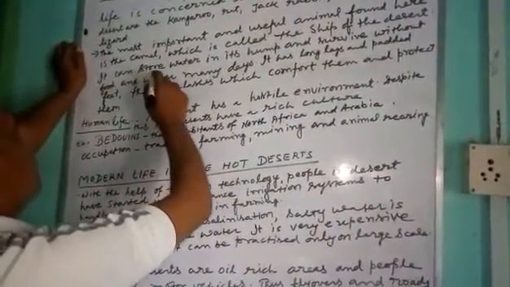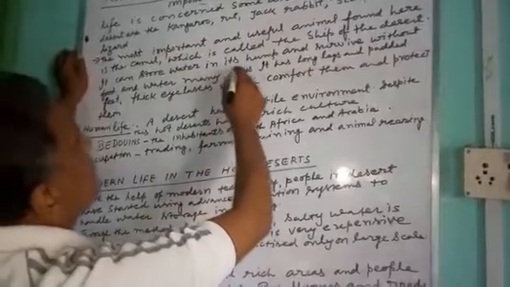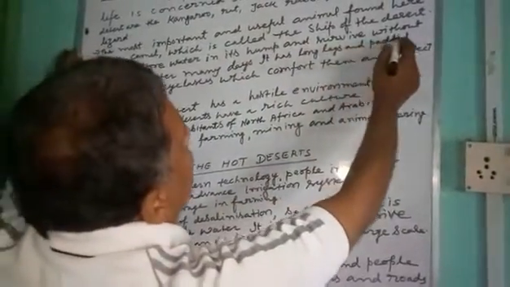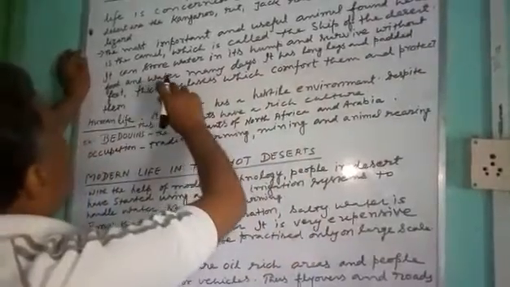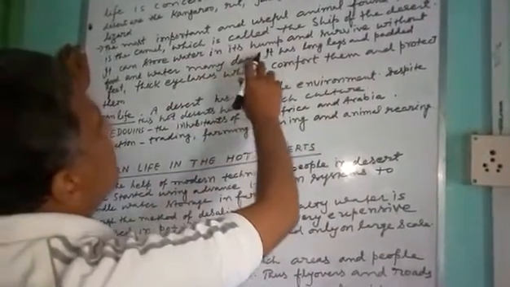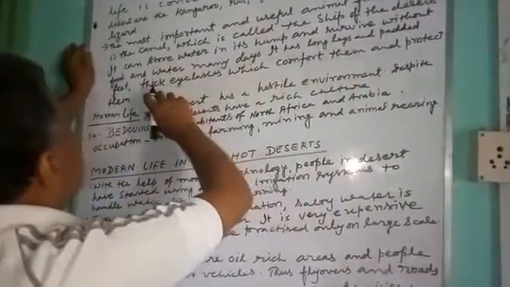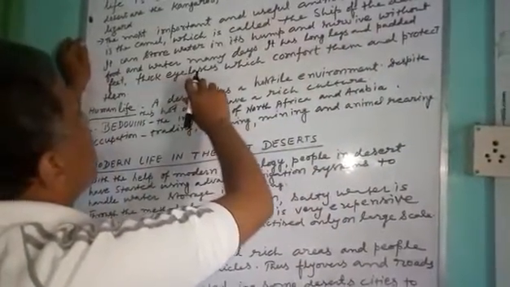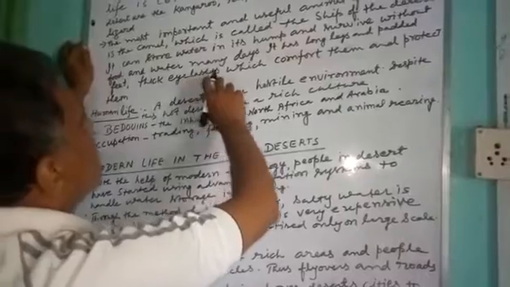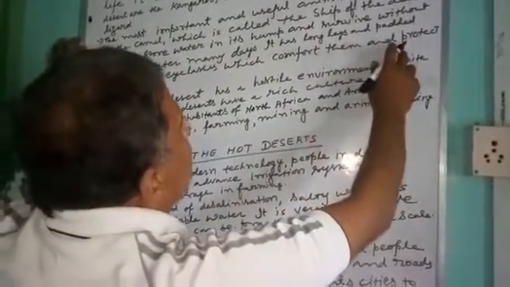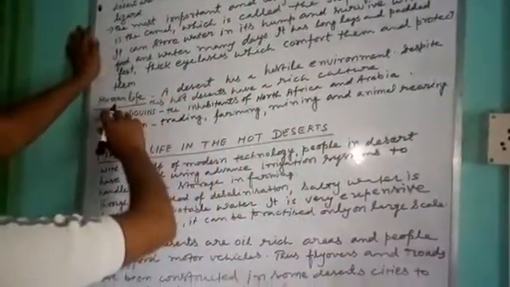It can store water in its hump and survive without food and water for many days. It has long legs, padded feet, and thick eyelashes, which make them comfortable and protect them.